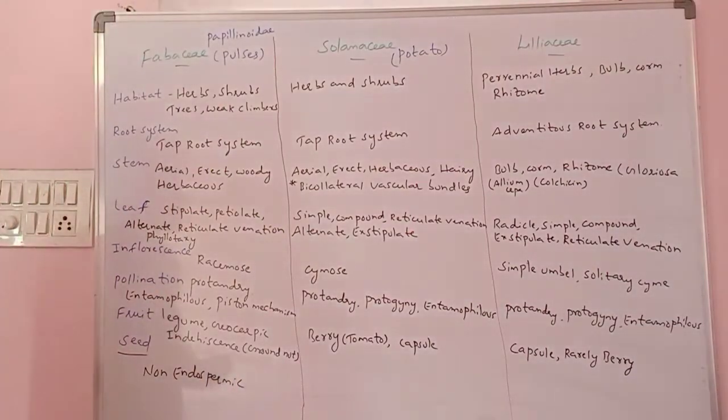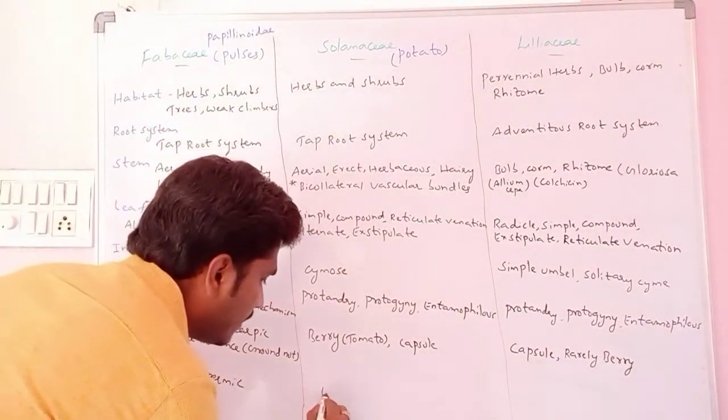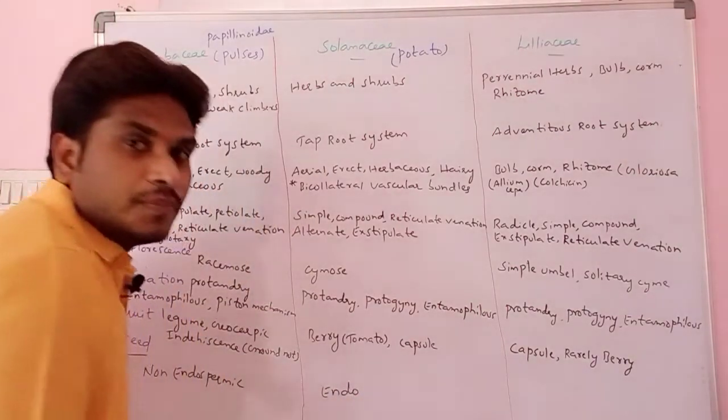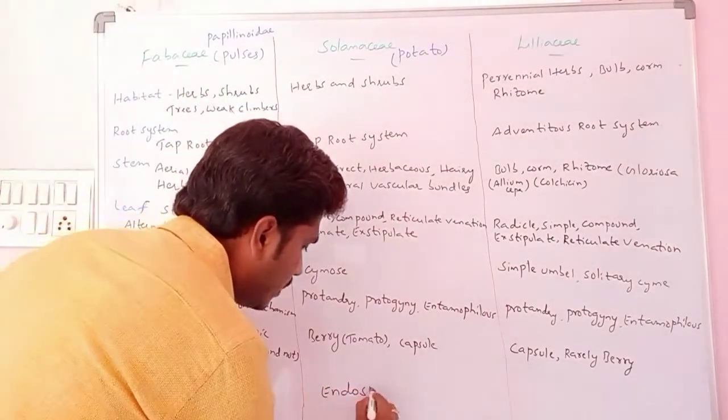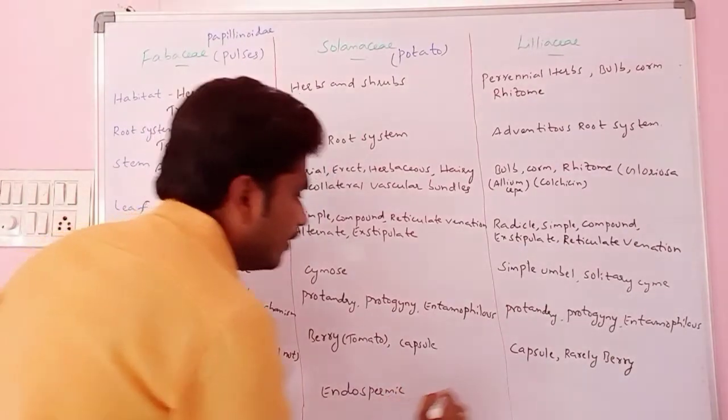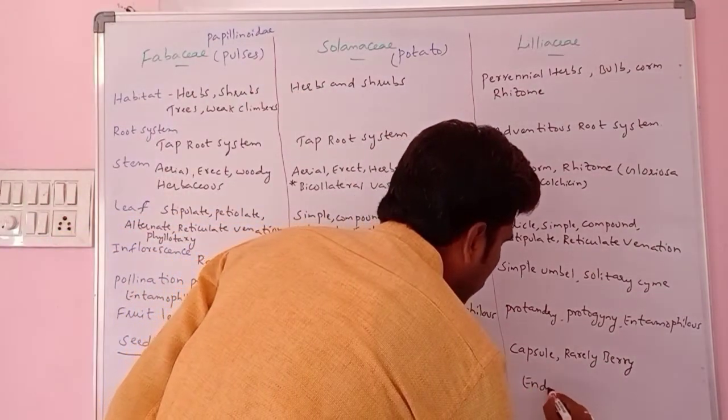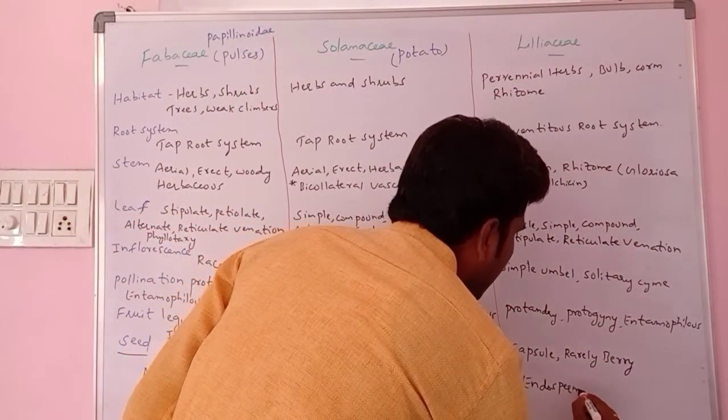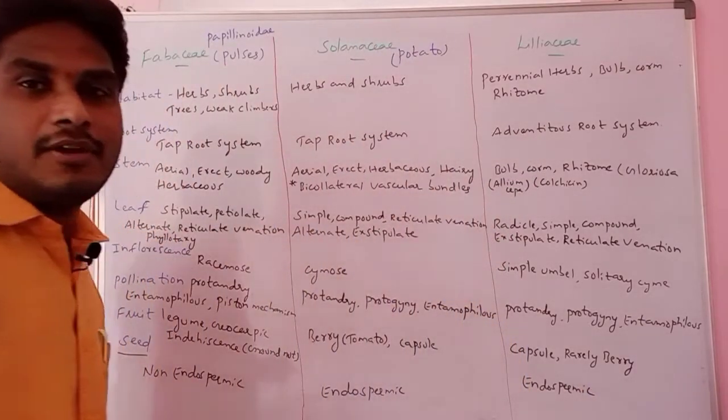It is non-endospermic in the Fabaceae. Endospermic in the Solanaceae and Liliaceae. Both are endospermic seeds. That means endosperm is present in the seeds particularly here, right?